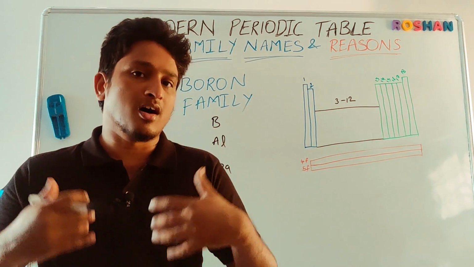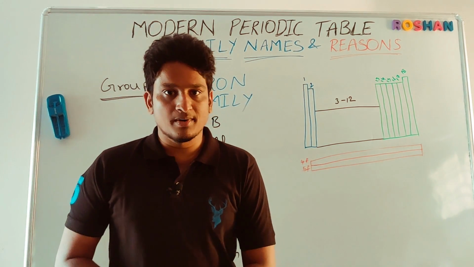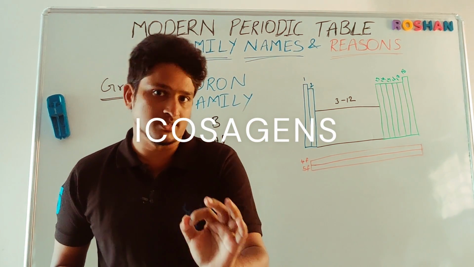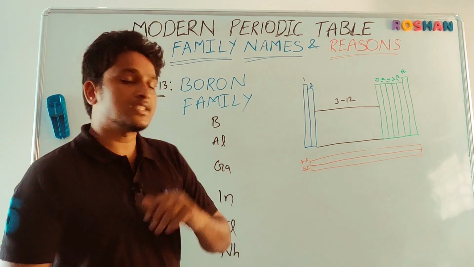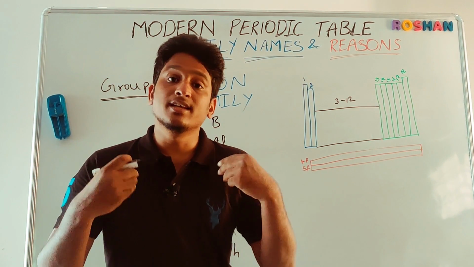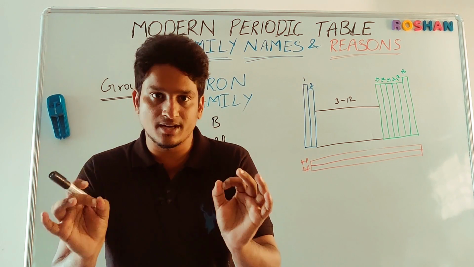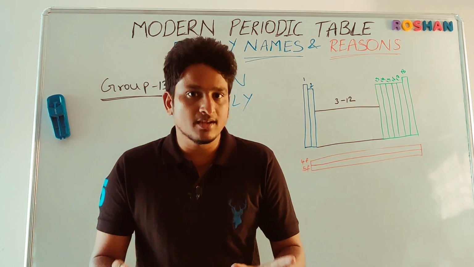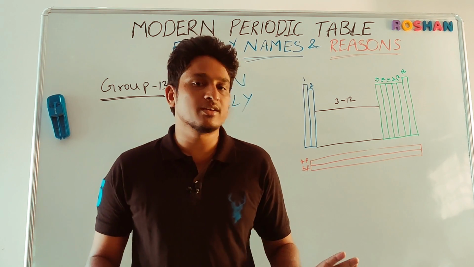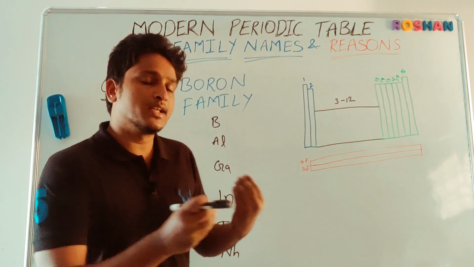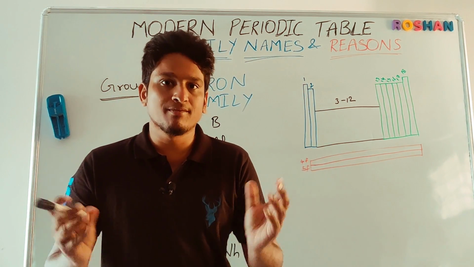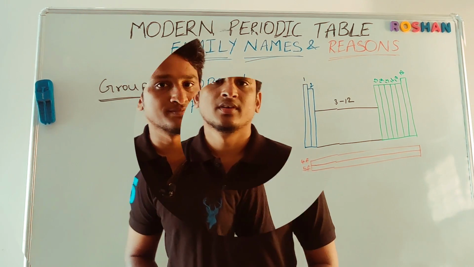In the old notation of IUPAC, they belong to group 3 and their valence electrons are 3, so they are called triels. Sometimes group 13 elements are also referred to as icosagens, because boron and its isotopes exist in nature in icosahedron shapes. But mainly, in the books also, in general, we refer to group 13 elements as the boron family. Why? Because it starts with boron.